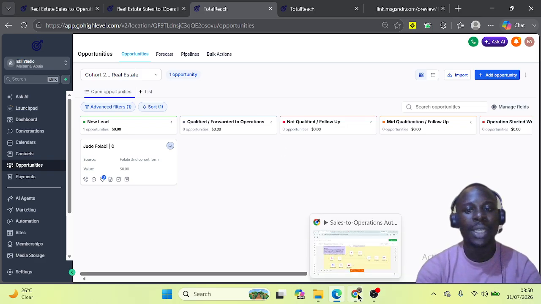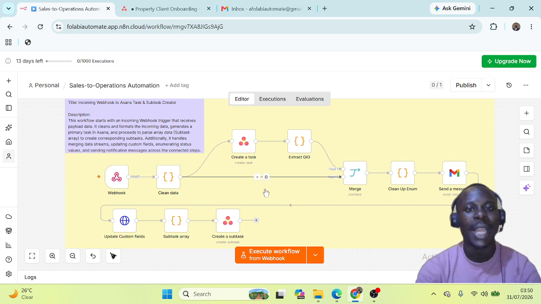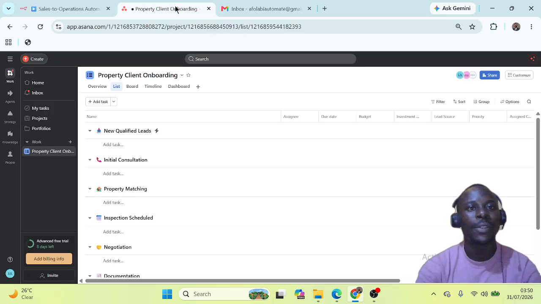And the second tool I'll be working with is n8n. n8n is an AI automation tool that helps us to integrate with different tools through API integration. And the third tool I'll be working with is Asana. Asana is a project management tool that helps us to manage our projects effectively.